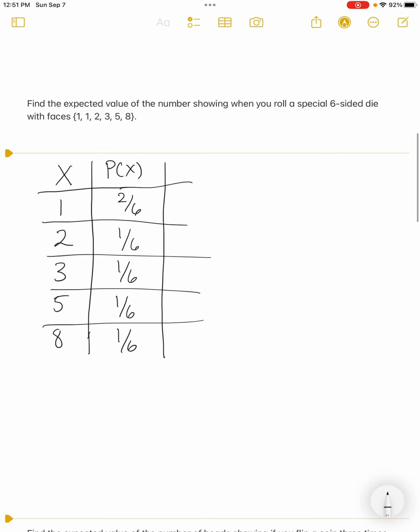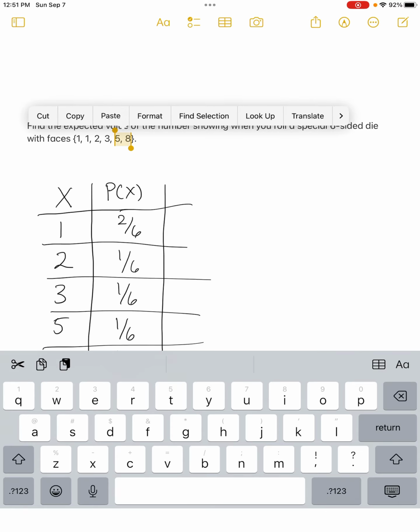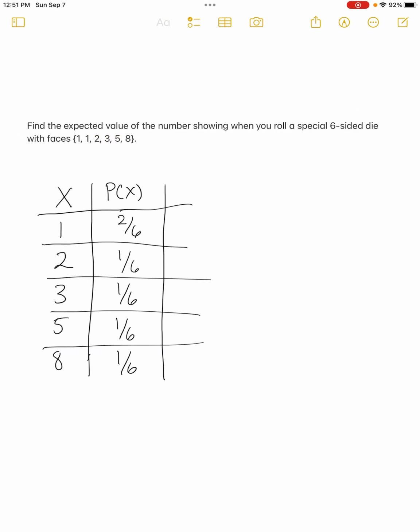Again, where am I getting this information? Right up here, they tell me the faces in these parentheses right here. It's not allowing me to highlight that here. Now it is. That's where I knew the outcomes. And I see 2 1s out of the 6. That's where the 2/6 comes from, right? Just reinforcing those things. So we know that I take all the outcomes, I find their probabilities, and then I multiply those two things together.